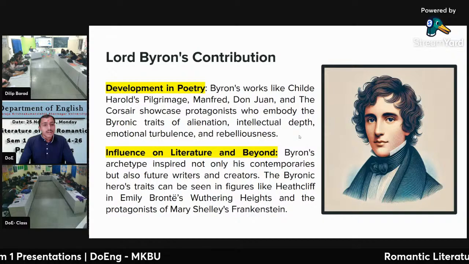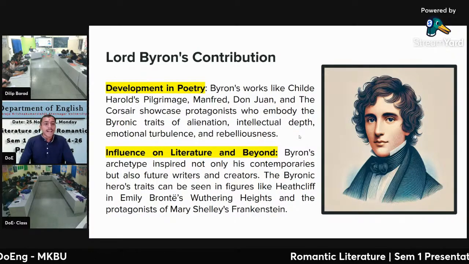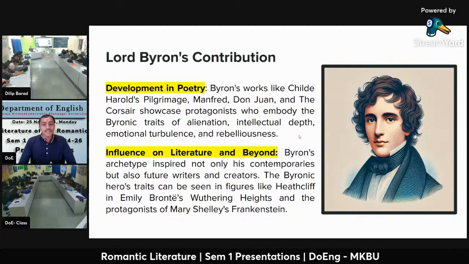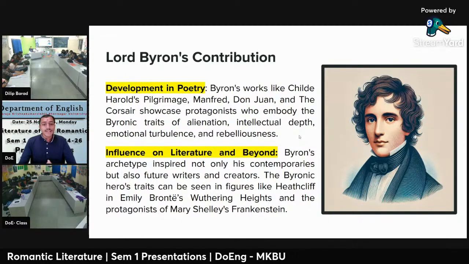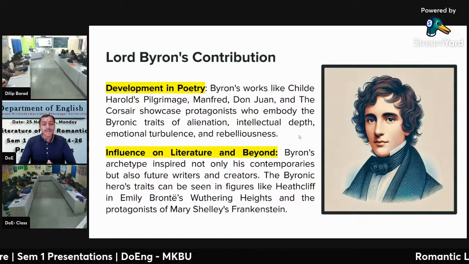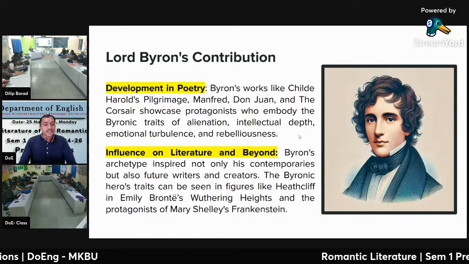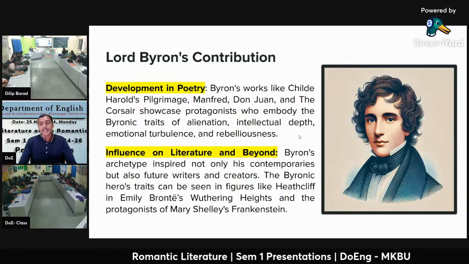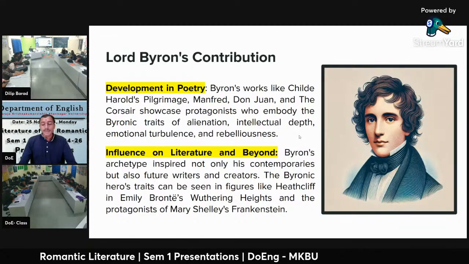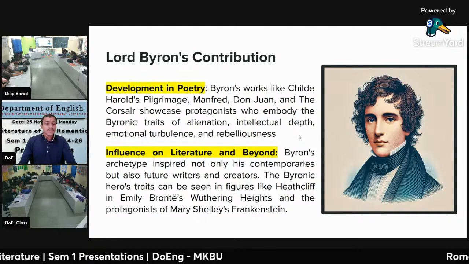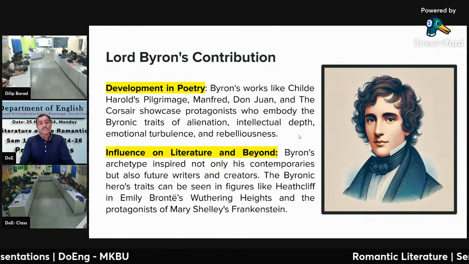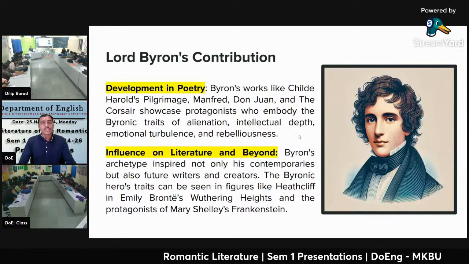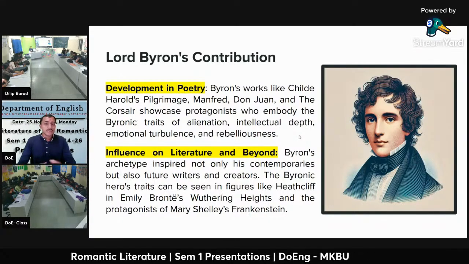Influence on literature and beyond. Byron's archetype inspired not only his contemporaries but also future writers and creators. The Byronic hero traits can be seen in figures like Heathcliff in Emily Bronte's Wuthering Heights and the protagonist of Mary Shelley's Frankenstein. So the Byronic hero started through his work, not only in his contemporary time but also in the future. So creators from the romantic era to the modern era also use the Byronic hero.